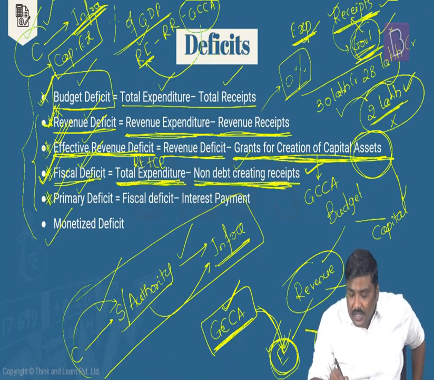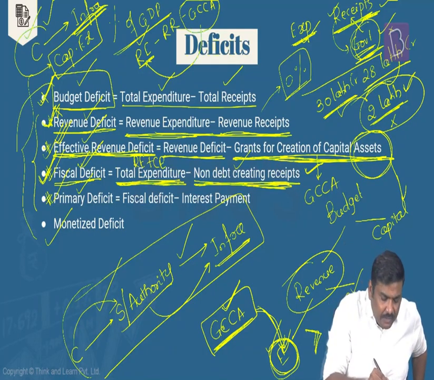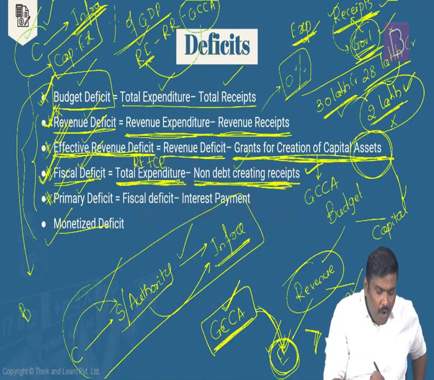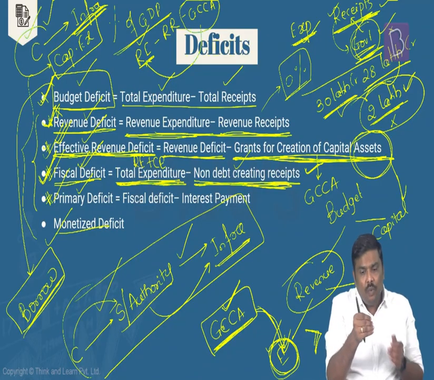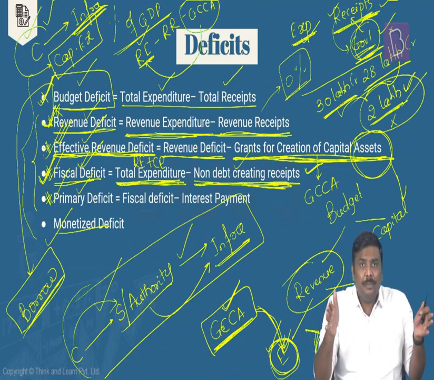Now some of you would be confused earlier. So you're saying the government is spending 30 lakh, but they have only 28 lakh rupees. How is that particular thing possible? How can I spend more when I have less money? The answer to that is, under budget deficit, the government used to follow a process called monetized deficit, where the government would essentially borrow from RBI. Is it okay? That is, the government would issue or sell G-securities to RBI and borrow this money worth 2 lakh crore rupees from RBI to bridge this particular deficit.